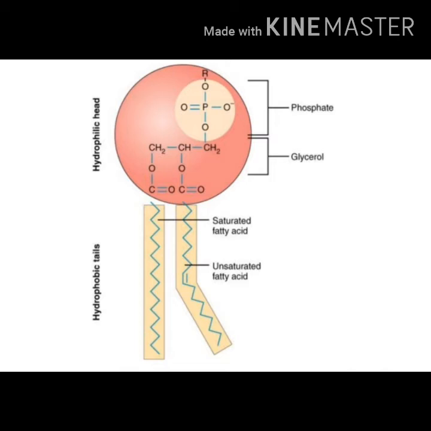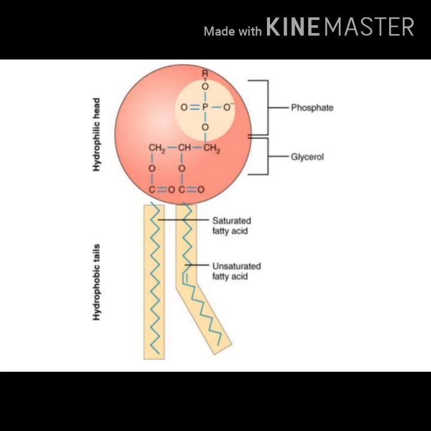Now first of all we will try to understand phospholipids. With few exceptions, the most abundant lipid components present in membrane are phospholipids. Phospholipids are basically composed of a glycerol backbone at which two fatty acid chains and a phosphate group are attached.